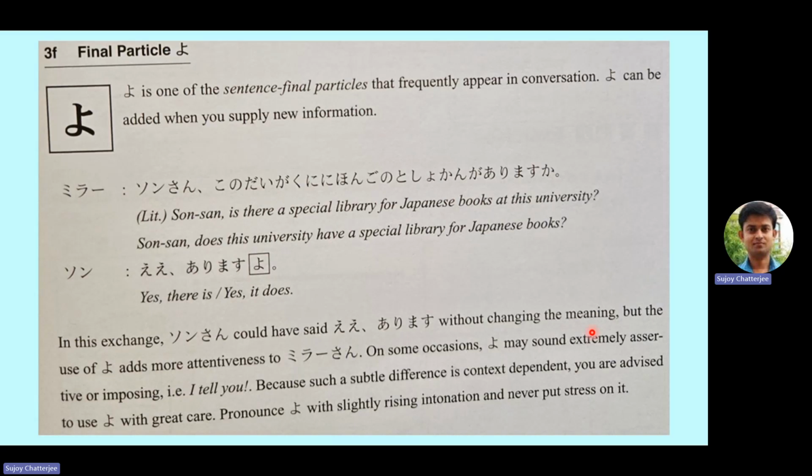On some occasions, yo may sound extremely assertive or imposing. That is, I tell you. Because such a subtle difference is context dependent, you are advised to use yo with great care. Pronounce yo with slightly rising intonation and never put stress on it. If you put stress, then it will become a little impolite. So arimasu yo, just normal, but with a slight rising intonation. In this way you can use it, but be careful not to use this in formal language and not with senior persons. And you should understand the context in which you are using it. So that was the yo particle.